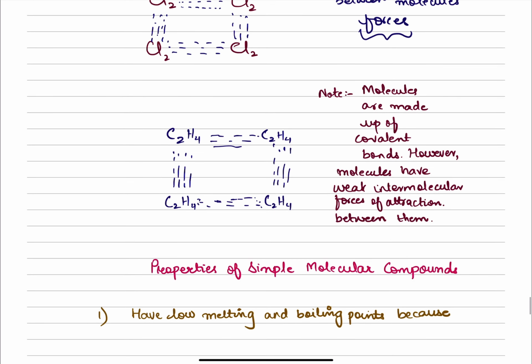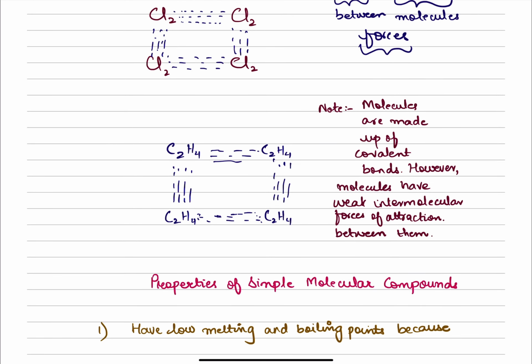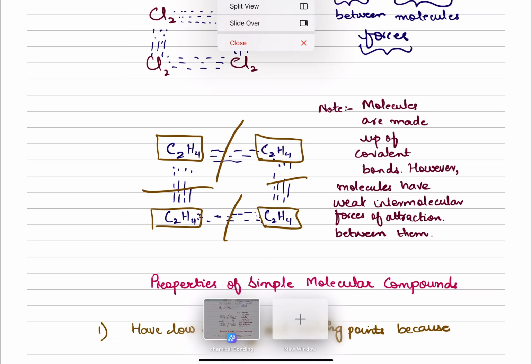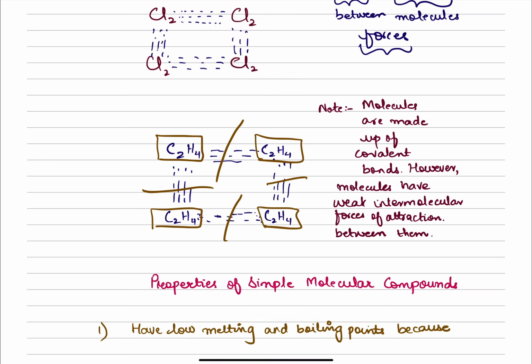with simple covalent molecules, a very important point is we're not trying to break the covalent bonds within the molecule. When we are trying to melt or boil them, we are trying to overcome the forces of attraction. We are not breaking the bonds, we are overcoming the forces of attraction.